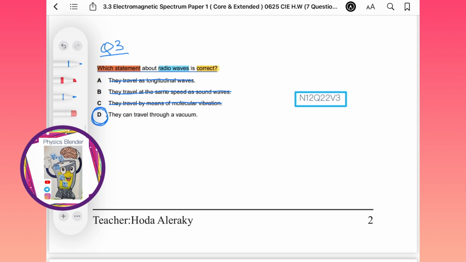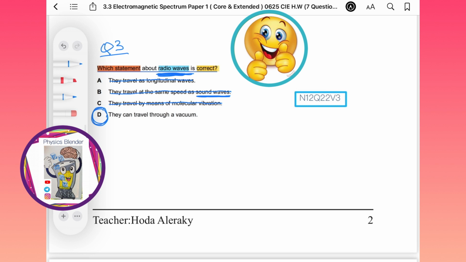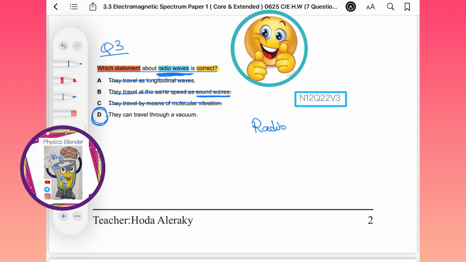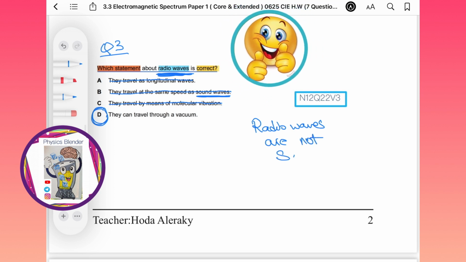Okay. By the way, this one could be confusing. That's why they mentioned here sound waves. Still, some candidates are confused between radio waves and sound waves. When they read the terminology radio waves, they think that radio waves are the same as sound waves. No, radio waves are a different type of waves, one of the members of electromagnetic waves. Okay, so again here guys, radio waves are not sound waves.